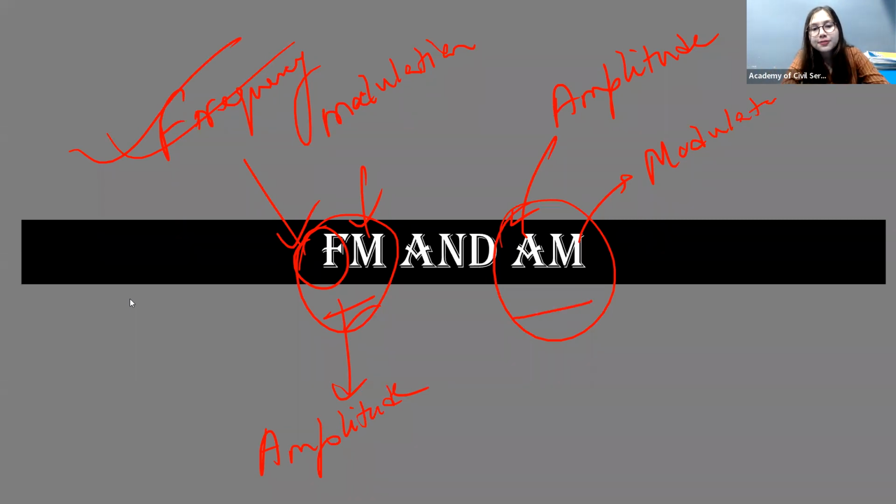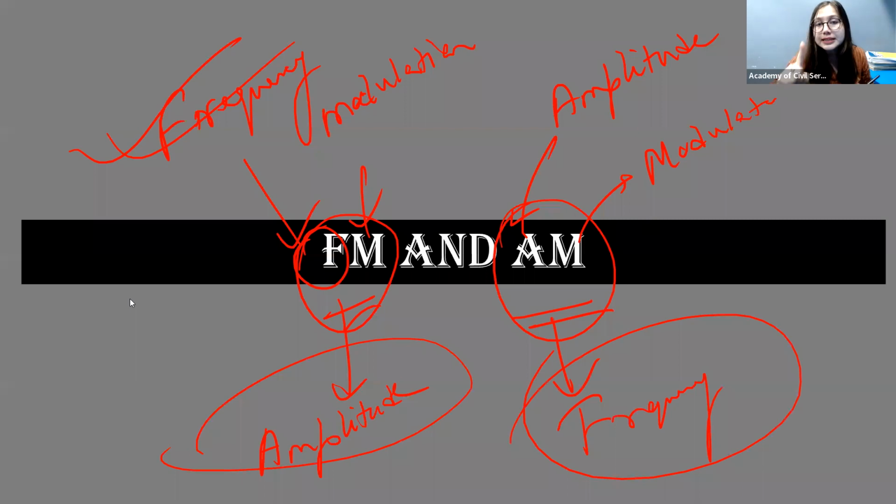But in case of AM, amplitude will get modulated, and the frequency will remain constant. These are the basic differences between FM and AM. Am I clear on the basic differences between FM and AM?